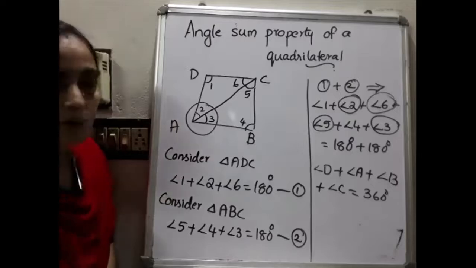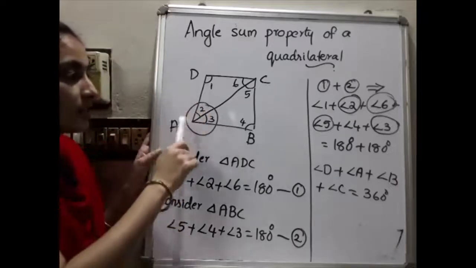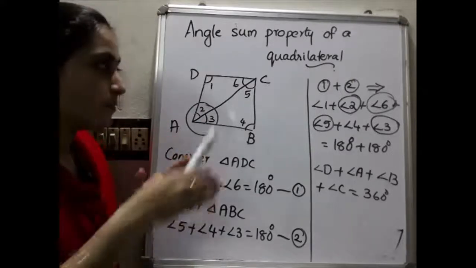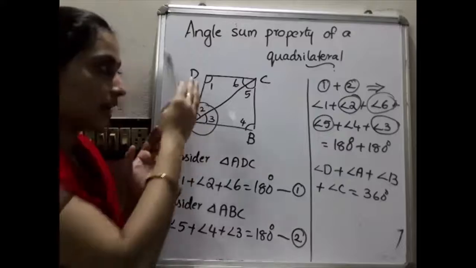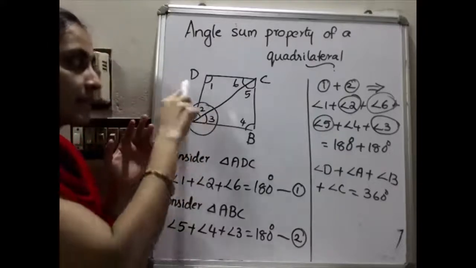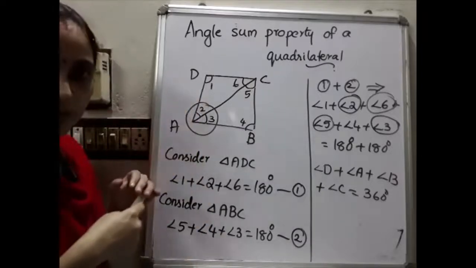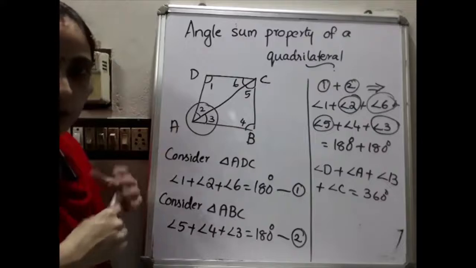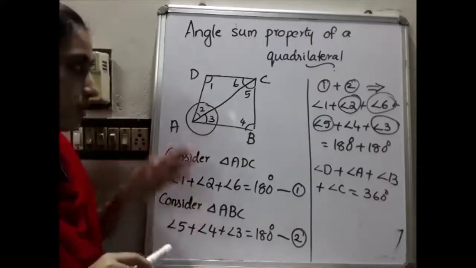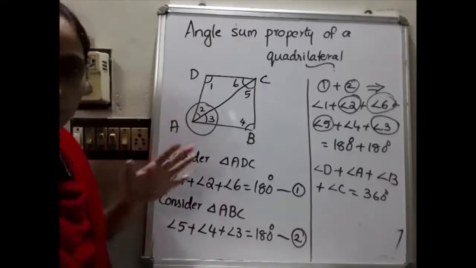So the angle sum property of a quadrilateral is 360 degrees. We already constructed a quadrilateral, and we draw the diagonal, and then we divide the angles into numbers, because if I give ADC, DCA, you might be confused. That's why I am giving the numbers. I think that is easier, or you can write small letters a, b, c also, no problem, but I think this will be clear to you. So angle 1, angle 2, angle 3 and so on.